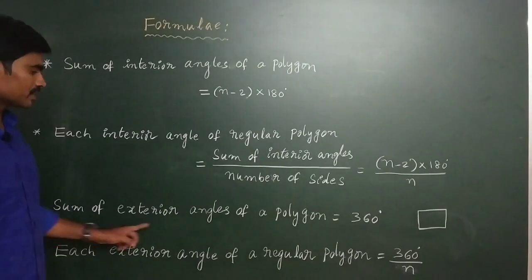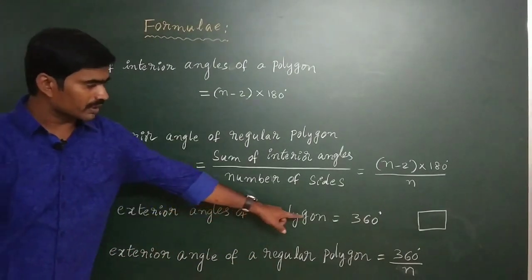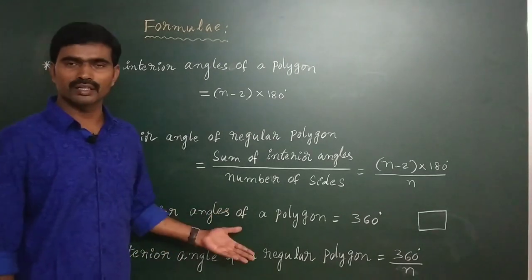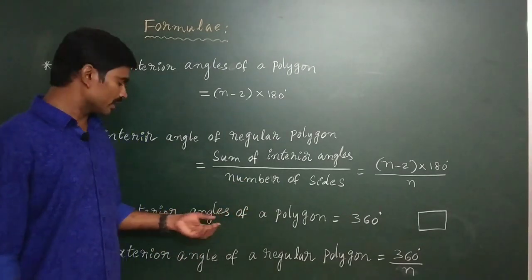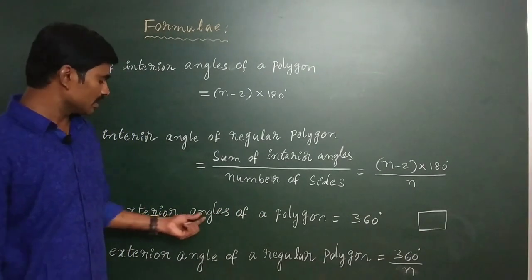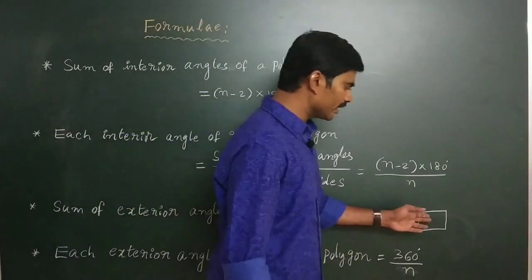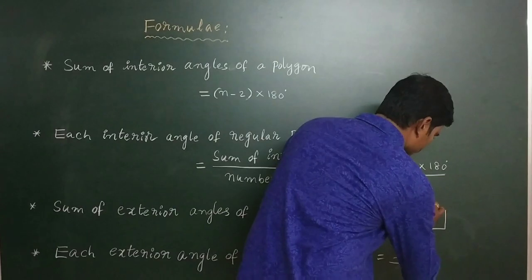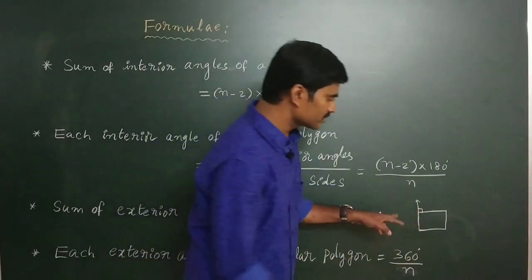Next, the sum of exterior angles of a polygon. The sum of exterior angles of a polygon is 360 degrees. Any polygon, pentagon, triangle, quadrilateral, hexagon, whatever it may be, the sum of all exterior angles of a polygon is 360 degrees. For example, I take a rectangle. I extend this line, and here an exterior angle is formed.